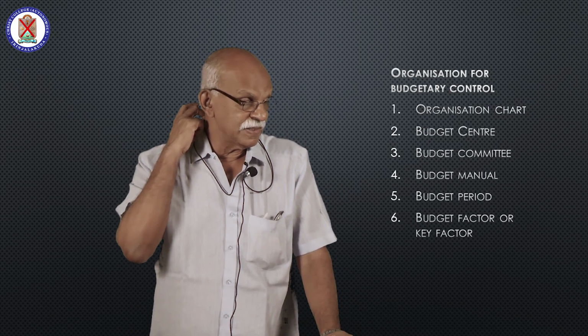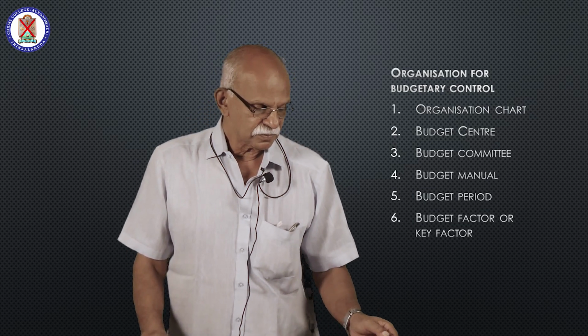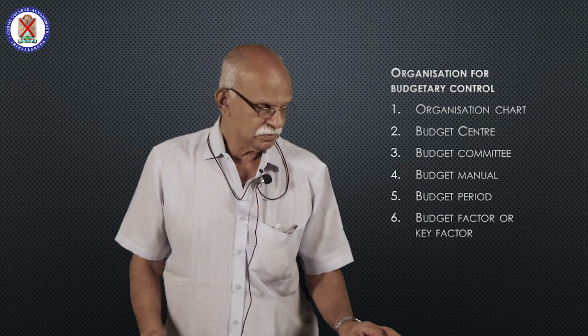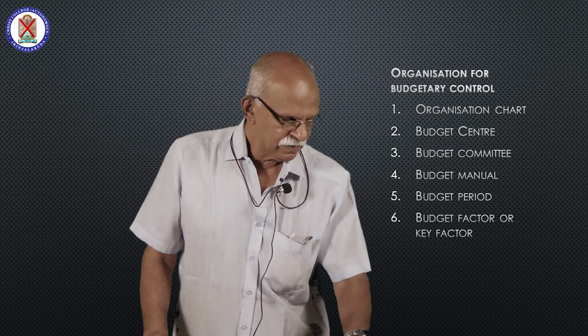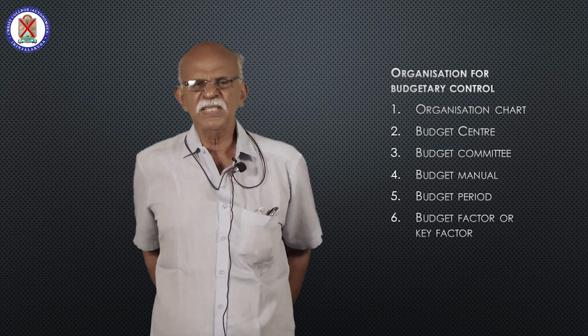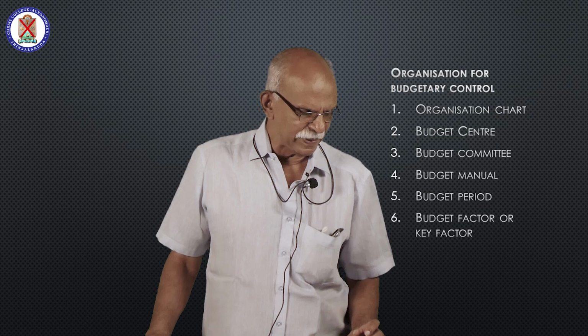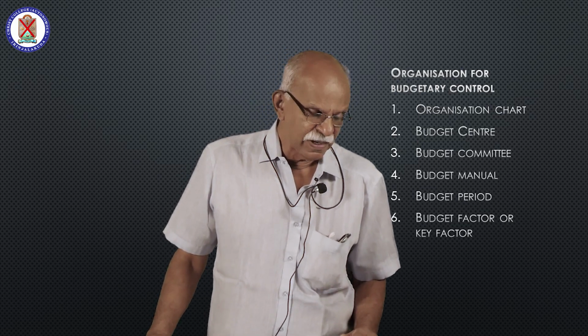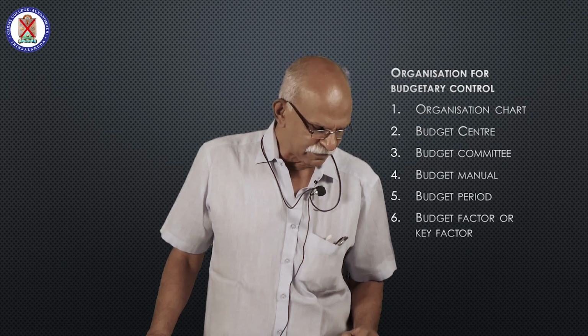We have to study the flexible budget also. First of all, on the basis of function, you are preparing a budget for each of the functions. Let us see cash budget first.